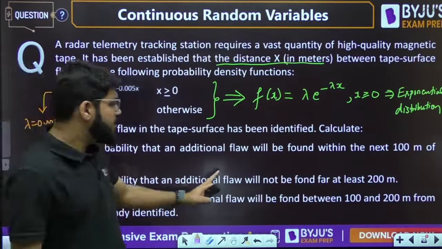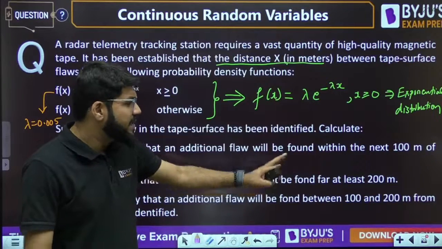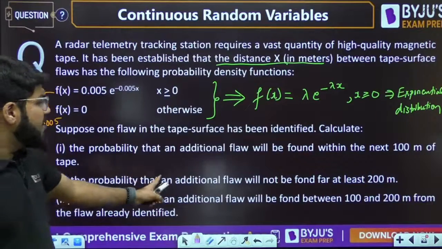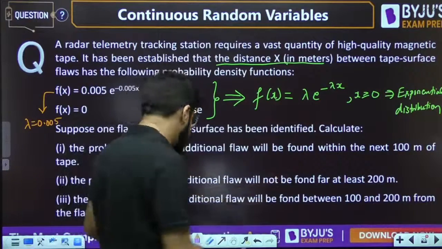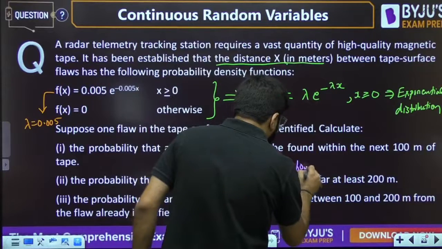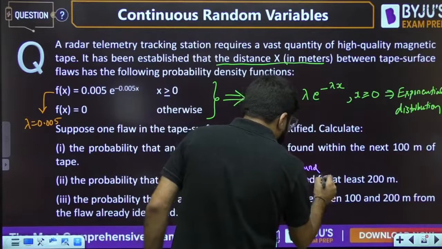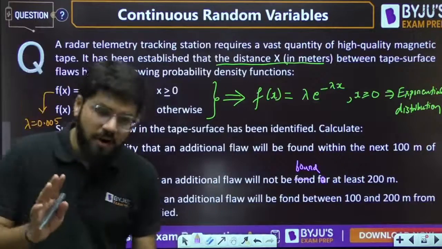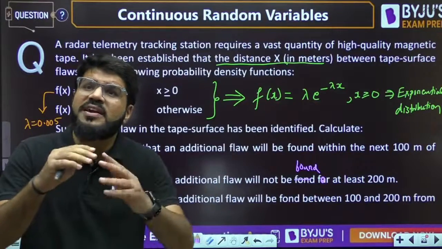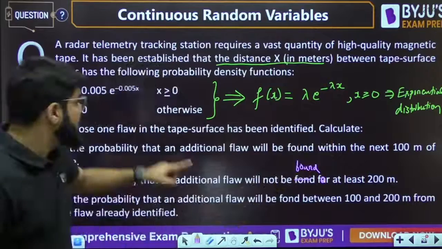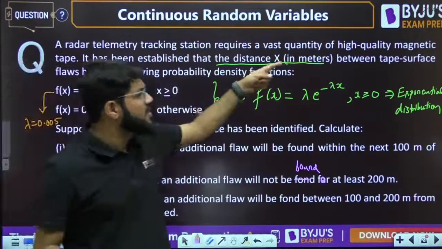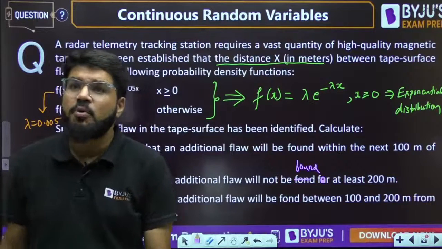What is the second part? The probability that an additional flaw will not be found for at least 200 meters. What does this mean? The additional flaw will not be found for at least 200 meters, so wherever it is found, it is after 200 meters. One flaw was found, and another should be after 200 meters. So the distance between the flaws is more than 200.